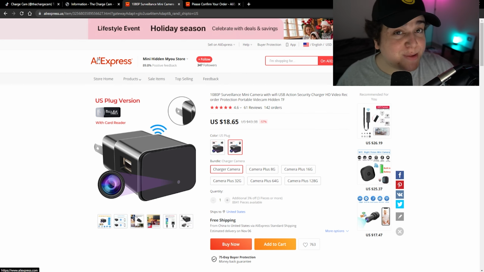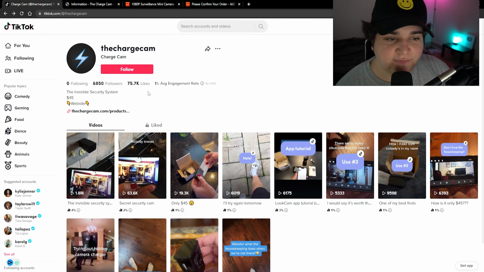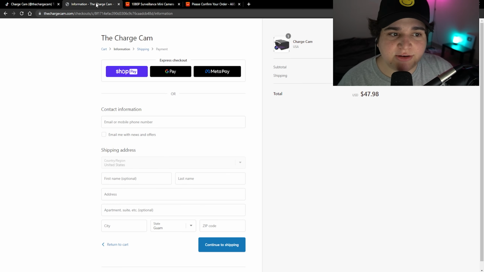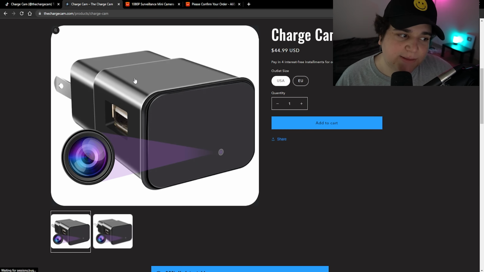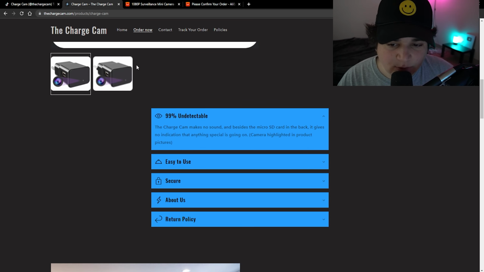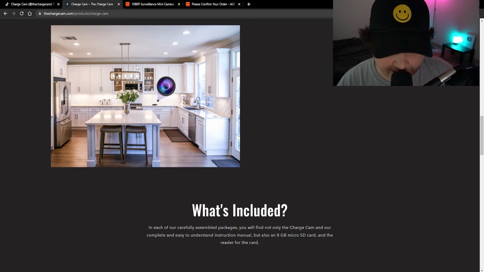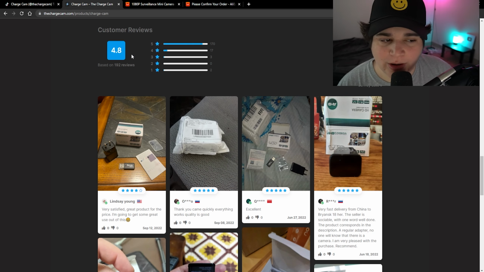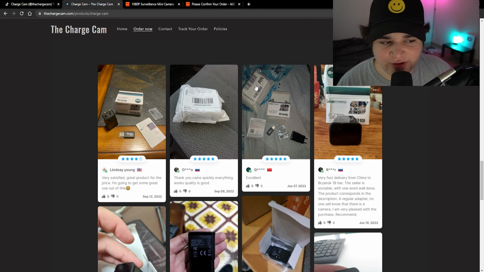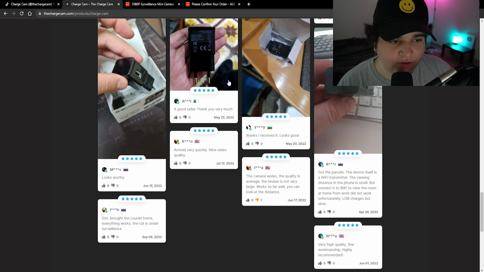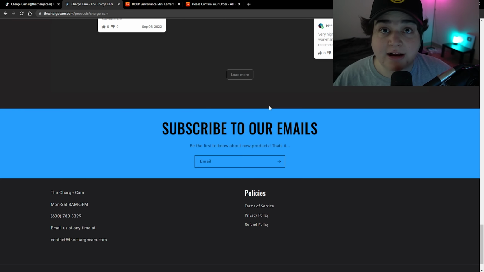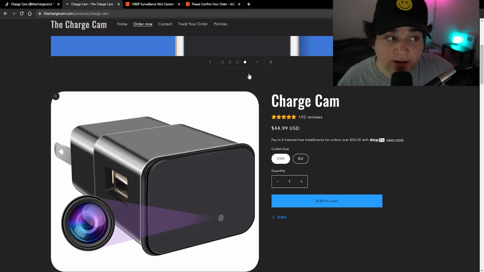But yeah, this is pretty much the funnel that they're doing. They're creating viral videos on TikTok, then they take those viral videos and send them to their website right here. This is the landing page. You convince people. I think the website could do a lot of reworking to be super optimized for TikTok conversions, because that is an extremely important part of this. But yeah, they have the reviews. They have the basics of it. They have photo reviews right at the top. I'd recommend adding a couple things here to the reviews to make them a little more higher converting as well. And then you keep the difference.